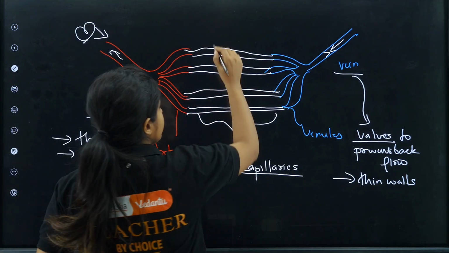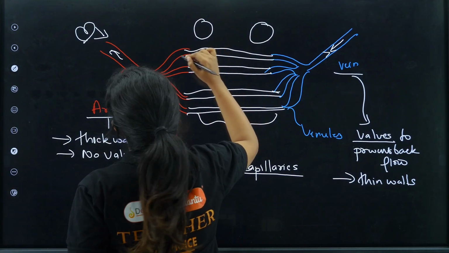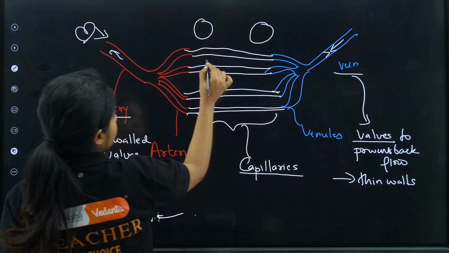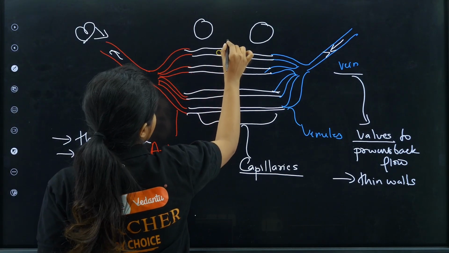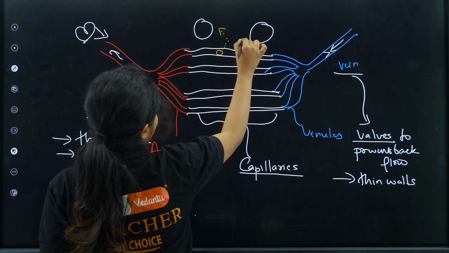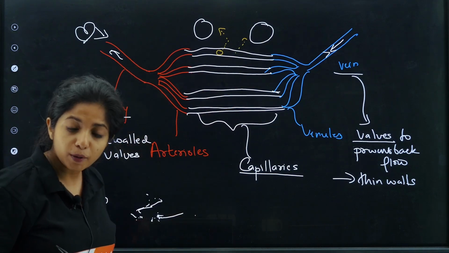And what is the use? For example, I have cells around. So what will I do? All the important things, for example, oxygen from the blood cell, will be moving outside with the help of diffusion.